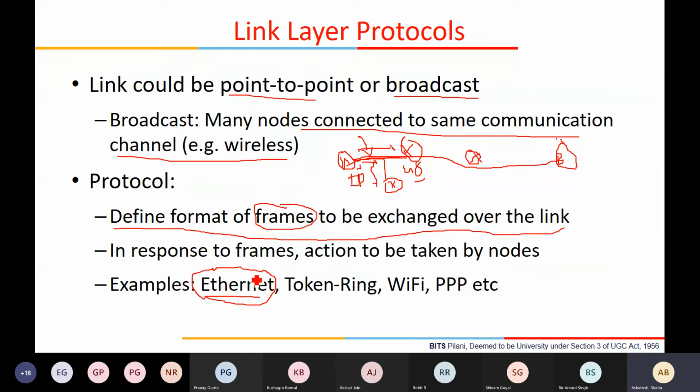802.3 is basically the committee which, for 20-30 years in the IEEE, has been making the Ethernet technology more and more robust and fast. It actually started from a 10 Mbps link. Is it 10 Mbps or 1 Mbps? I guess 10 Mbps only. 10 Mbps you can say capacity.